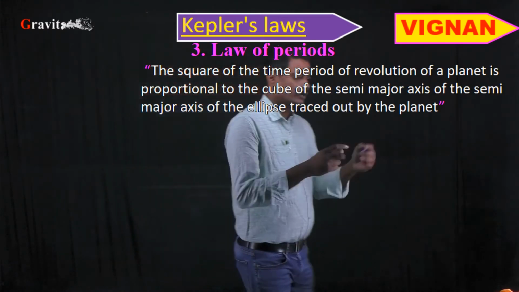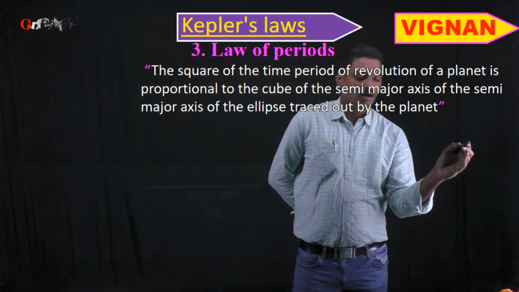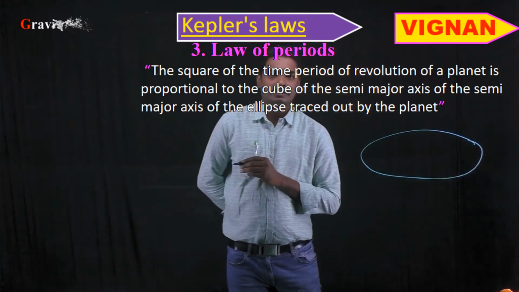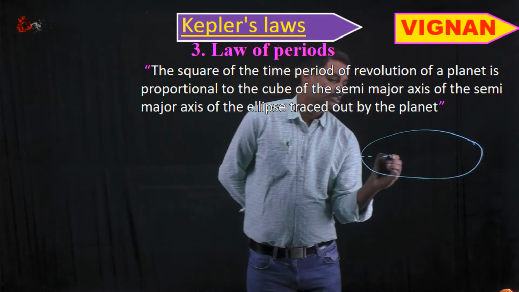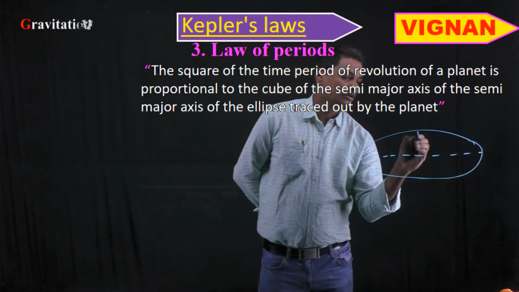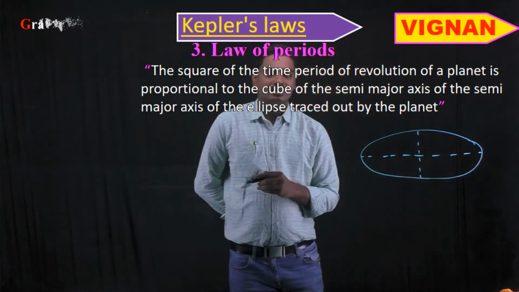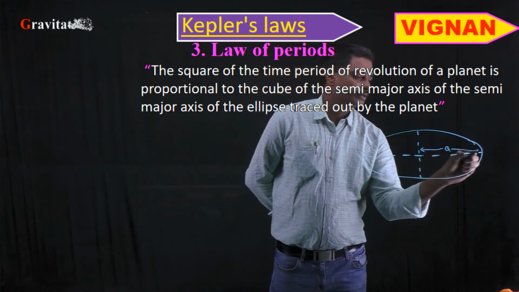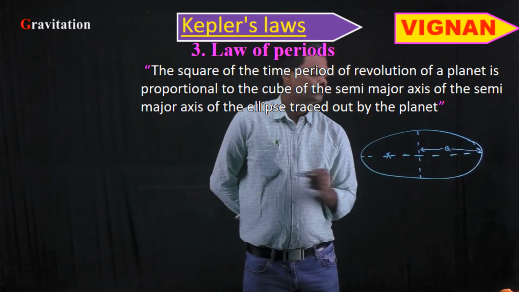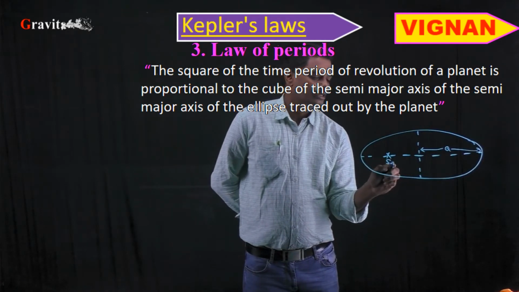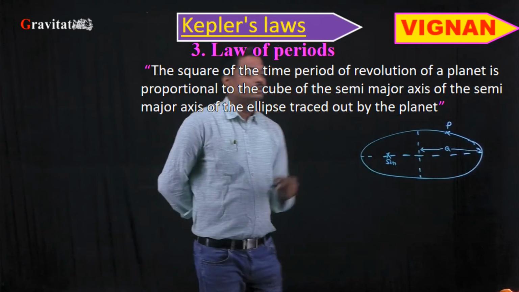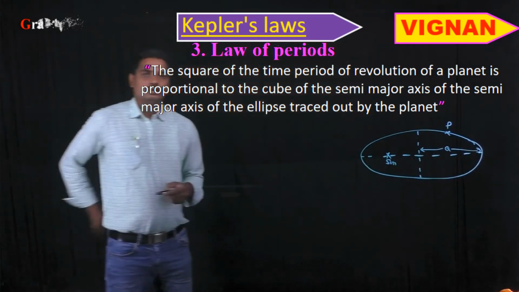From the first law, we know that all the planets revolve around the sun in elliptical orbits. This is the major axis and this is the minor axis. The length of the semi-major axis is A, and the sun is present at the focus, and the planet P is revolving around the sun.